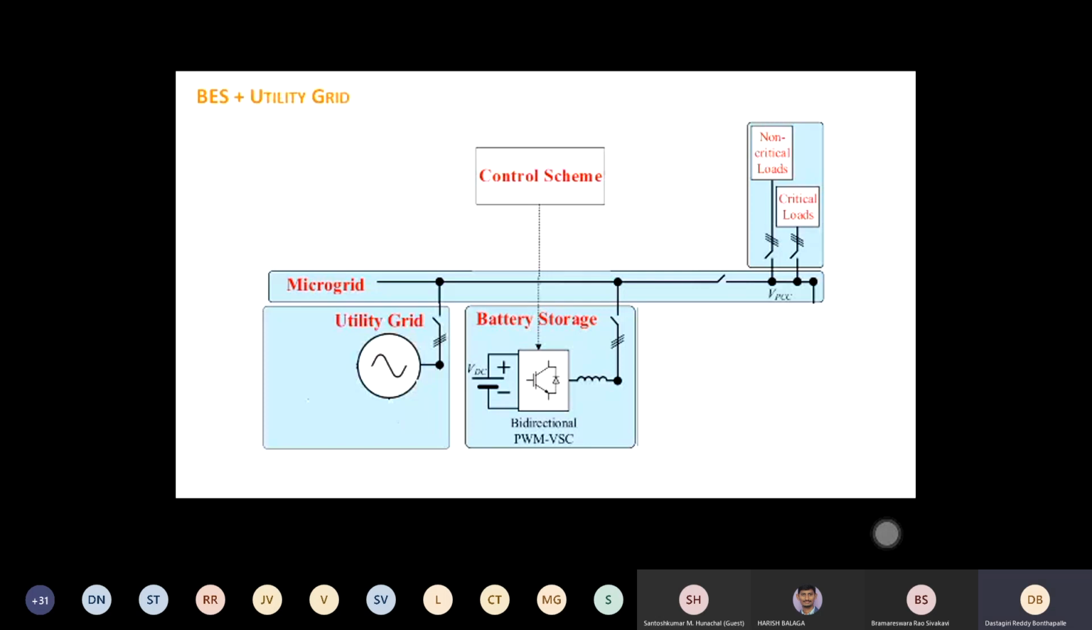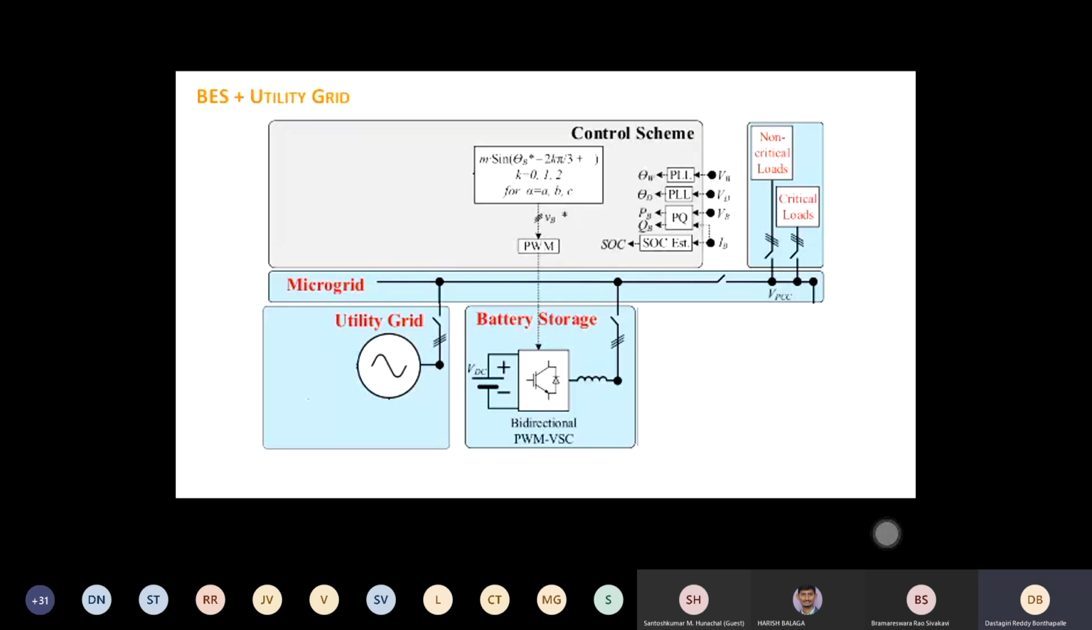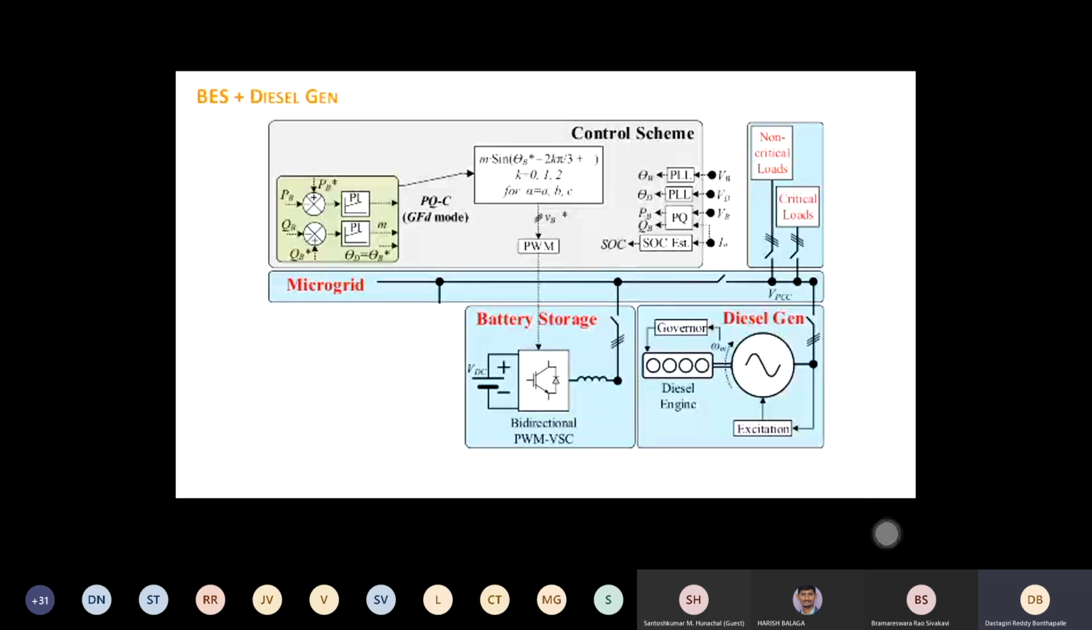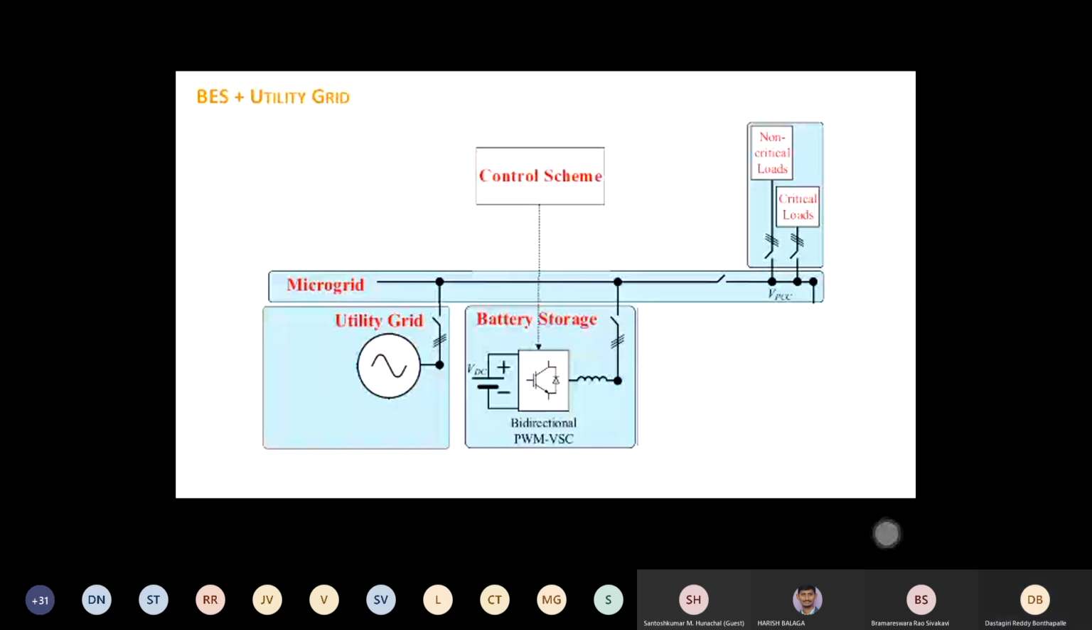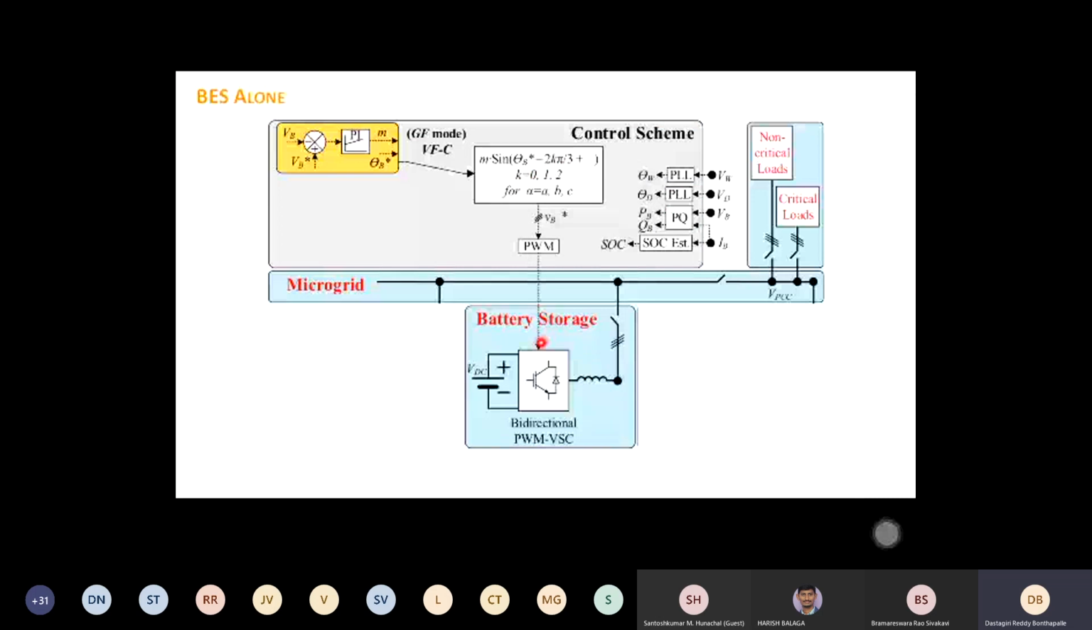When it comes to grid, when the grid comes into the picture, then what happens? You generally turn on your PLL, you get your P reference and Q reference, and then you adjust. So this is grid following mode. But previously it is grid forming mode. Before the grid, when the battery alone is there, that is called grid forming mode.